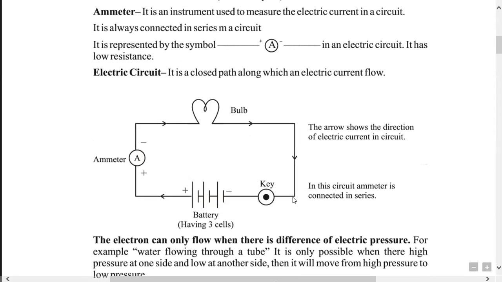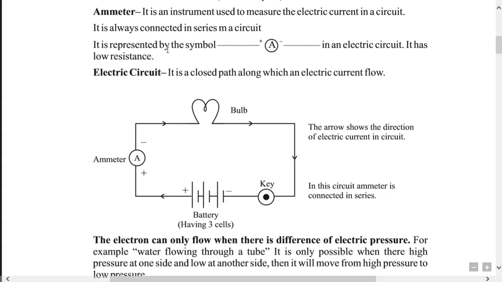This is the circuit that I have drawn here. There also the same circuit has been drawn. So this is the positive terminal and this is the negative terminal of the battery. And please remember that whenever there is a single one, that is known as a cell. But when there is more than one, it is a battery. So here we can see this is one, this is one, and this is one. There are 3 cells combined together to form the battery.